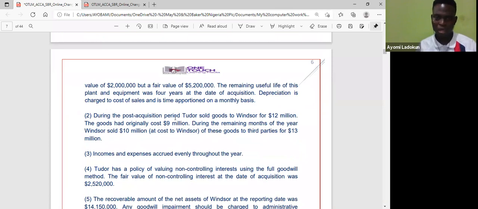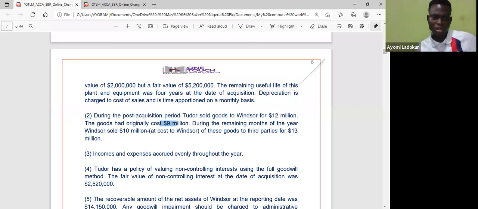Now, during the post-acquisition period, Tudor sold goods to Windsor for 12 million. The goods had an original cost of 9 million. During the remaining months of the year, Windsor sold 10 million of these goods to third parties for 13 million.